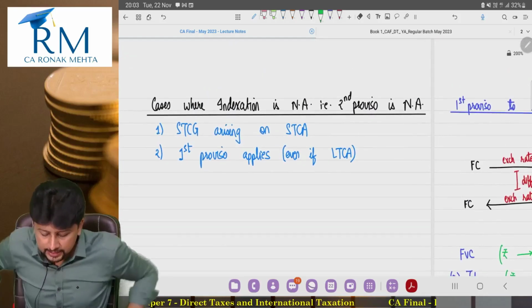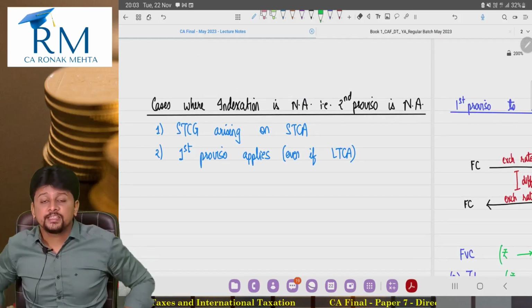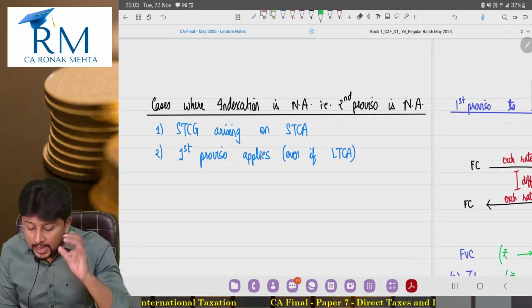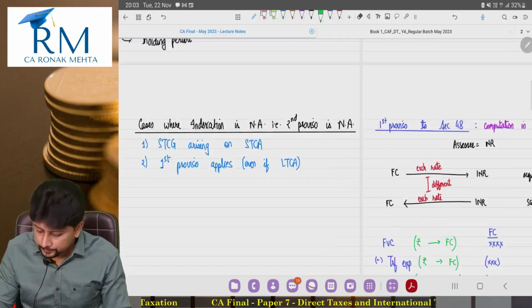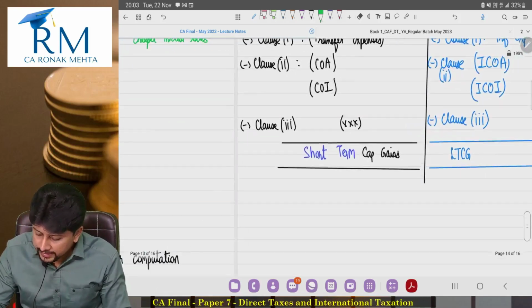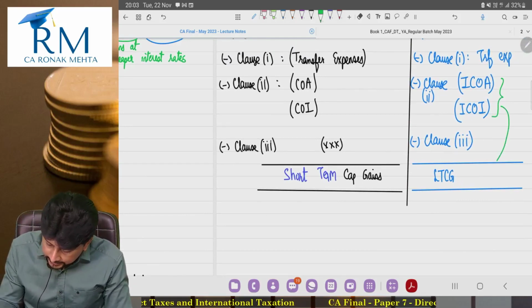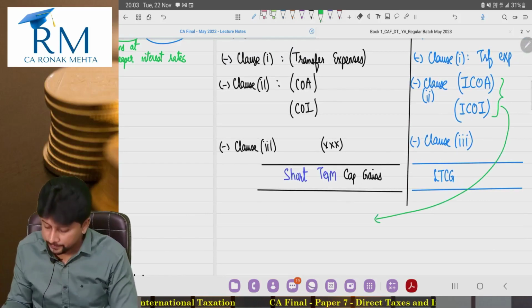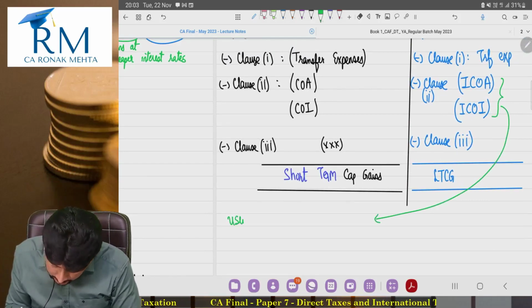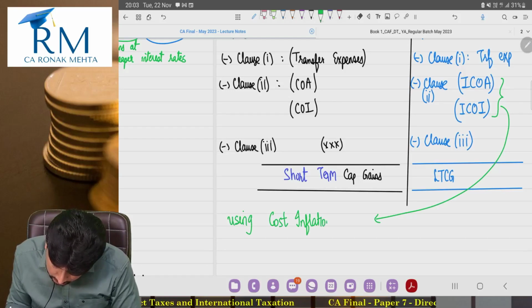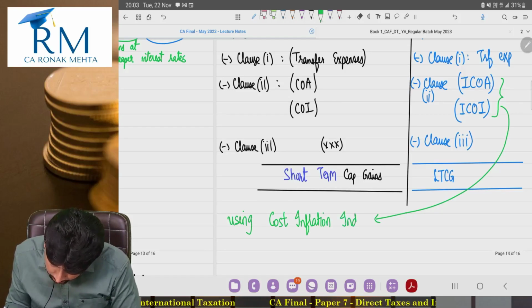We were studying a situation where indexation does not apply. How do you do indexation? Using your CA Intl knowledge, tell me, how do you do indexation? Indexation is done using the concept of cost inflation index.